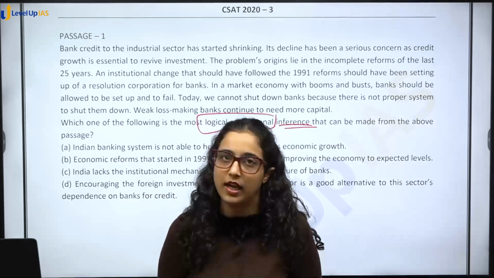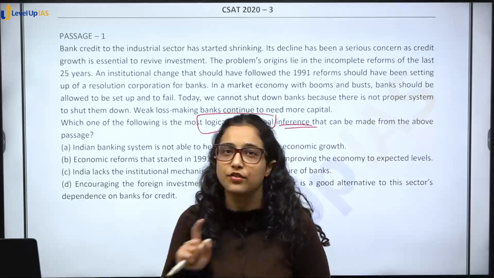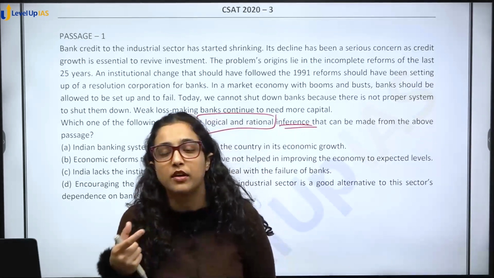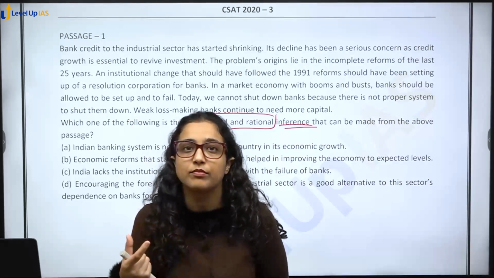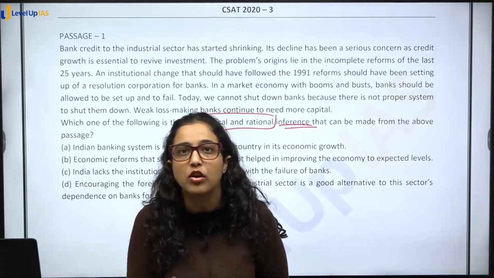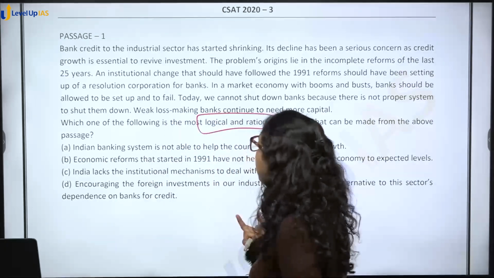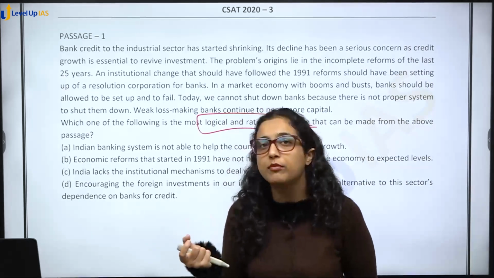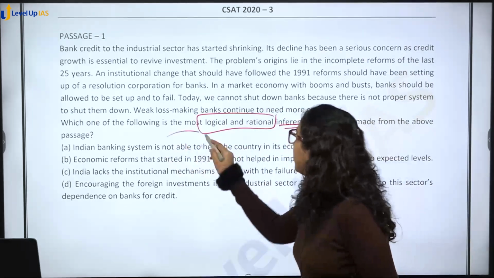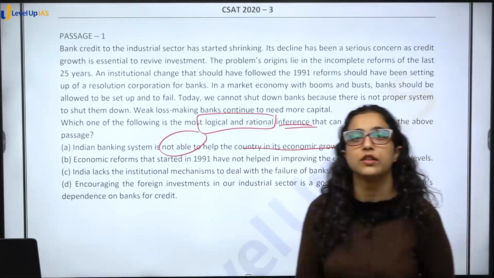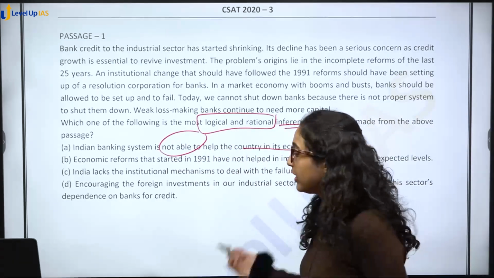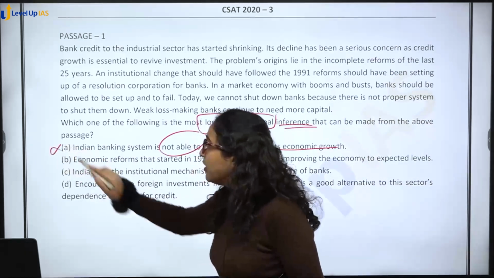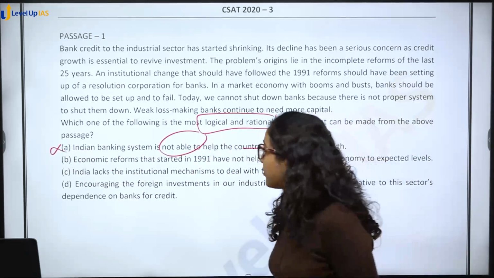Now there is an author, anybody who is writing a passage. First of all, UPSC has taken the passage from somewhere, it must be an expert from a book or something, right? It would have been taken from a newspaper or a book, right? But do you think that in any book or newspaper it would be written that Indian banking system is not able to help the country in its economic growth? This is not a logical thing to say, right? So option A will clearly not be our answer. We can eliminate it.